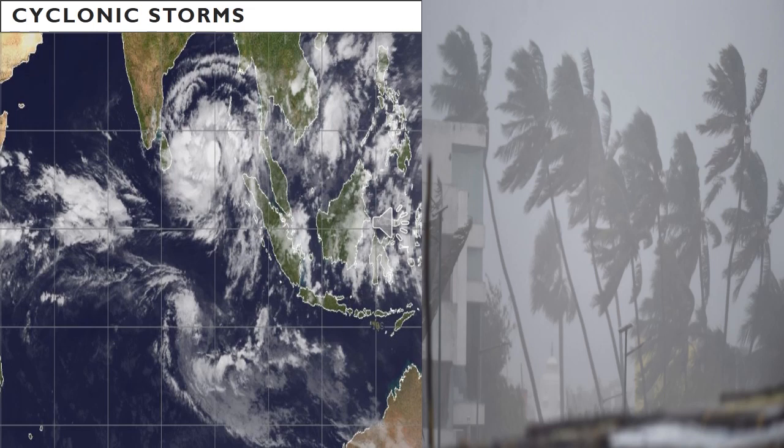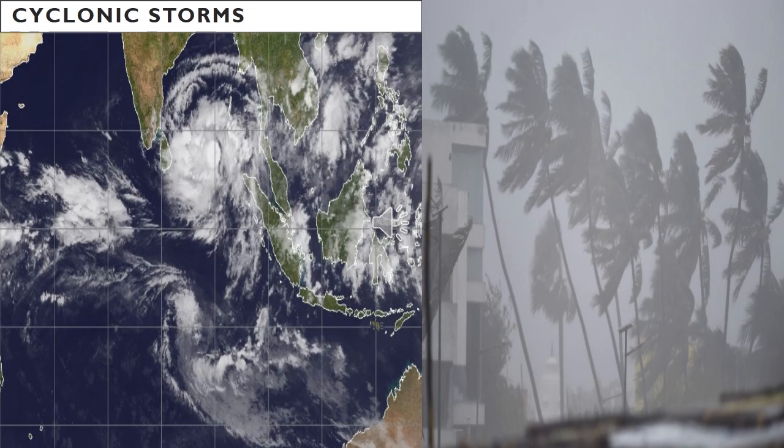for several days. A cyclonic storm is a strong wind circulating around a low pressure area in the atmosphere. It rotates in the anti-clockwise direction in the northern hemisphere and clockwise in the southern hemisphere. The characteristic features of tropical cyclones include destructive wind, storm surge, heavy rainfall, which may cause flooding. The speed of the wind may reach up to 200 km per hour and the rainfall may record up to 50 cm per day for several consecutive days.